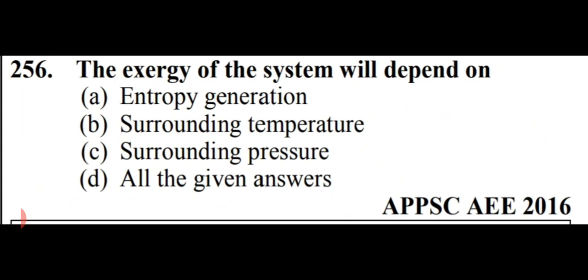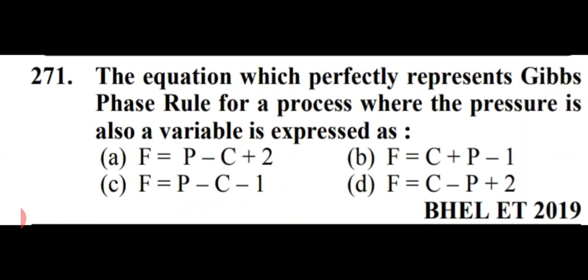The exergy of the system will depend on. Friends, exergy is available energy. It is the second name of available energy. So don't get confused. And the options are entropy generation, surrounding temperature, surrounding pressure, or all the given answers. So friends, the exergy of the system will depend on all the given options, that is entropy generation, surrounding temperature, surrounding pressure. So option number D is right here, all the given options.